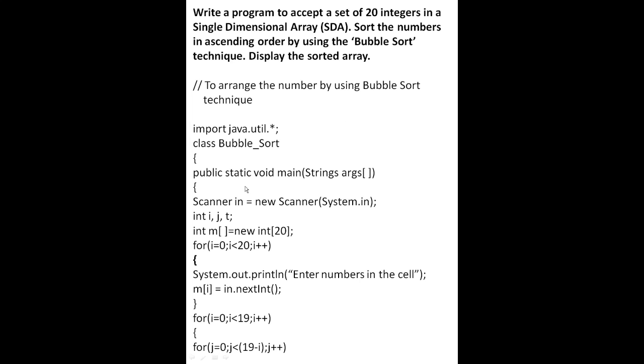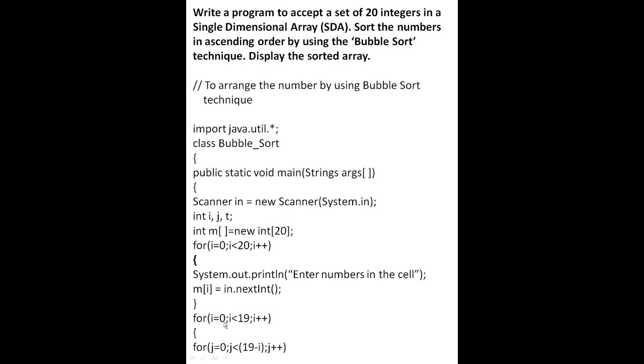Then the first 6 lines are the same. Now we will write two integer variables for the loops, I and j, and t for the condition. Int m, where we will enter 20 numbers. First we will write the loop, then System.out.println enter the number in the cell. Then write the data type of that number, curly bracket close.